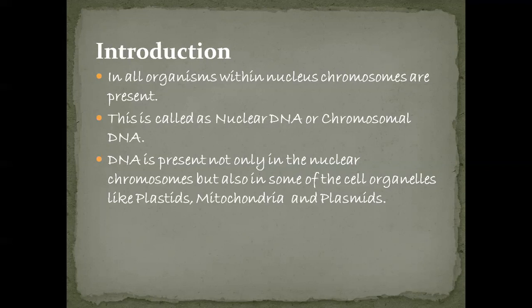This DNA present in these cell organelles also contains genetic information, and this genetic information is also transferred to the next generation.